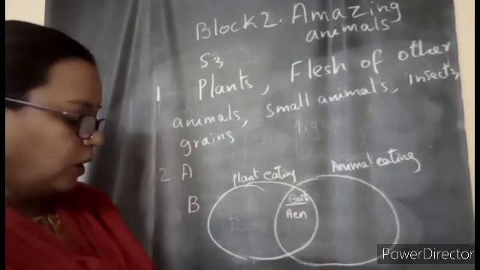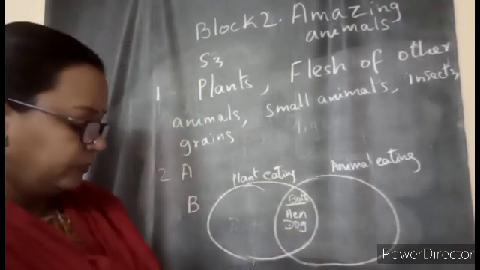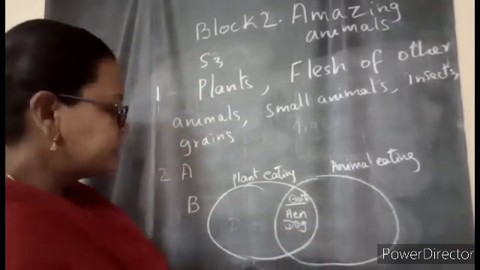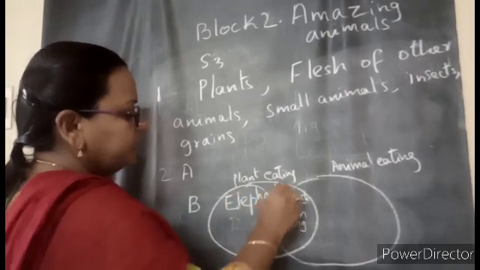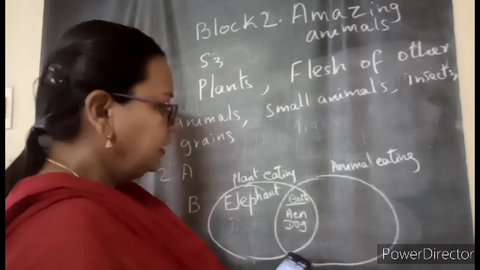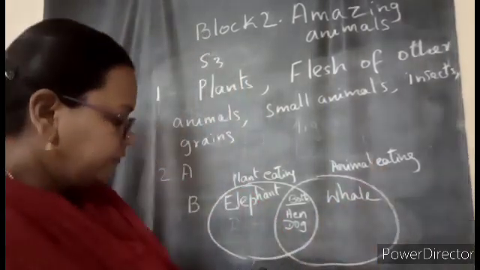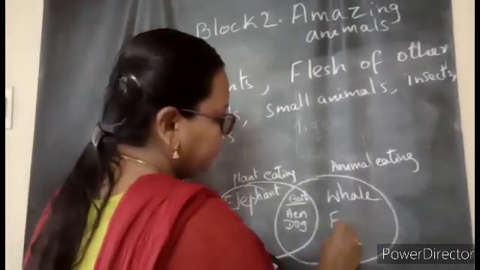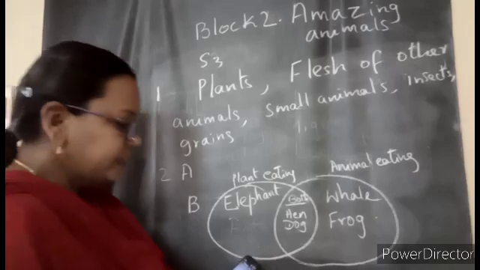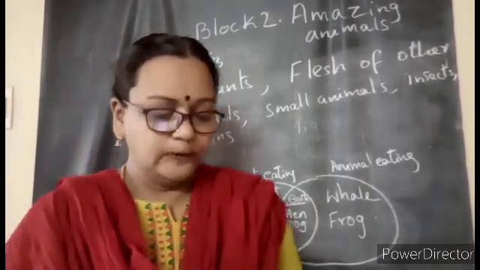Very good. Now dog, children, dog also eats both. It will eat both flesh and plants. Elephant, children, plant eating. They eat sugarcane, grass and all the leaves. And whale, children, it will eat other small animals in the water. And frog will eat the insects, right? Like this you have to fill that. You can add more animals which you know.